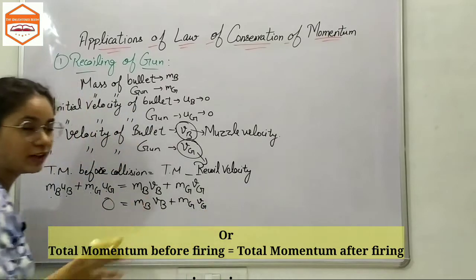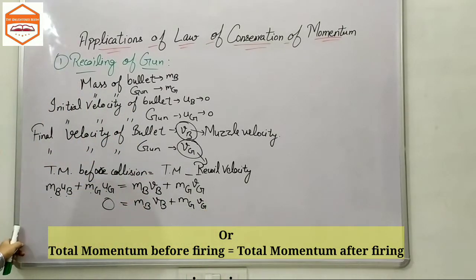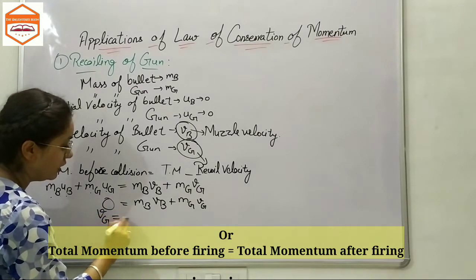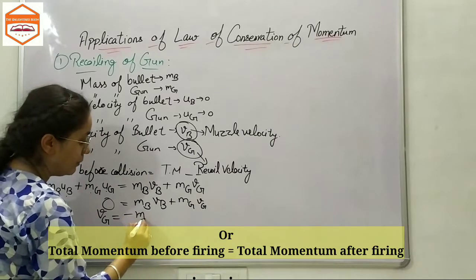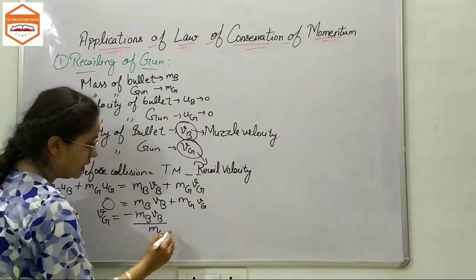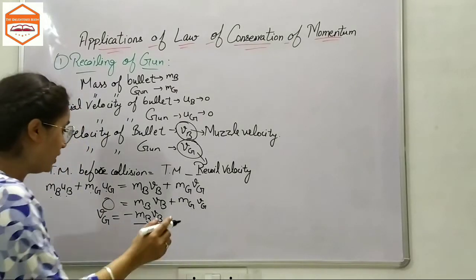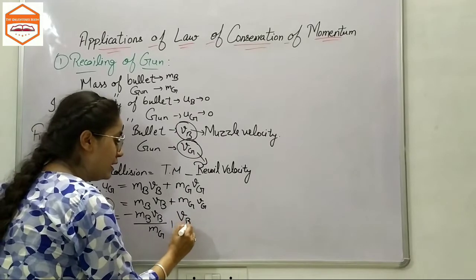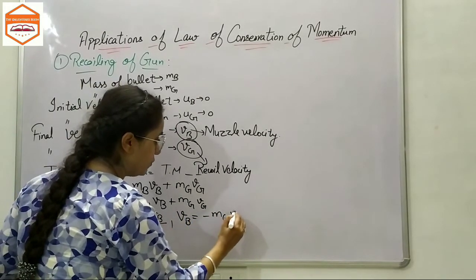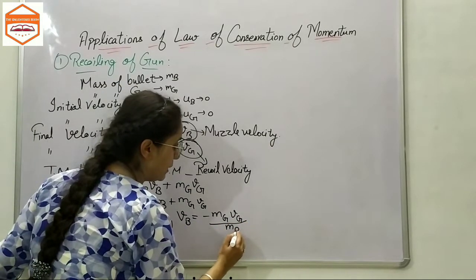Now you have a shortcut trick to find the muzzle velocity and recoil velocity. If you are asked to find the recoil velocity of the gun, it will be vg equals negative of mb vb over mg. Similarly, if you are asked to find the muzzle velocity of the bullet, it will be vb equals negative of mg vg over the mass of the bullet, mb.